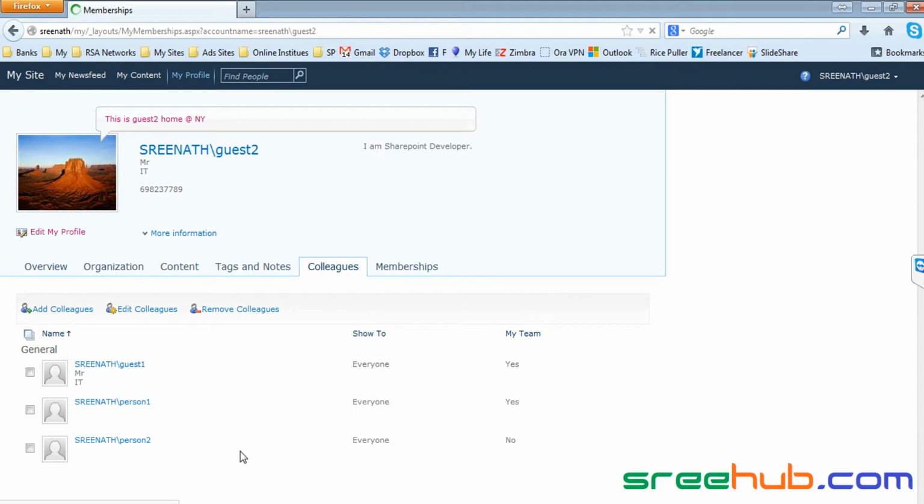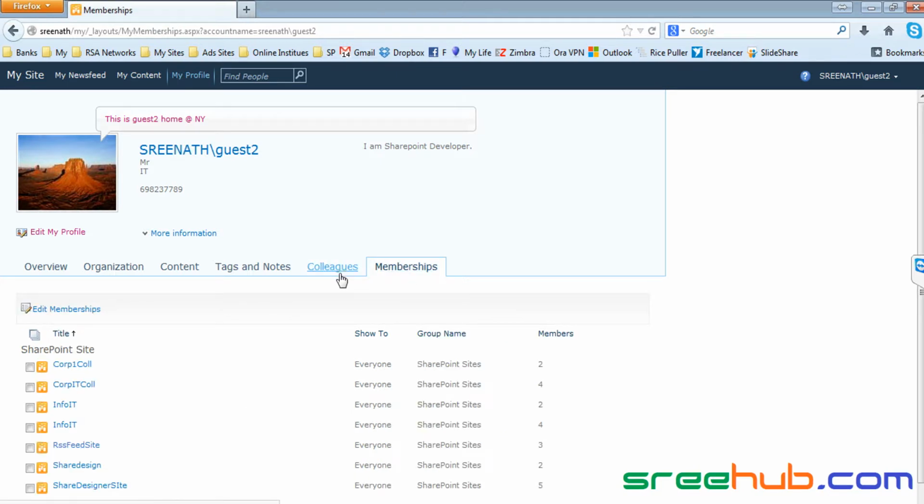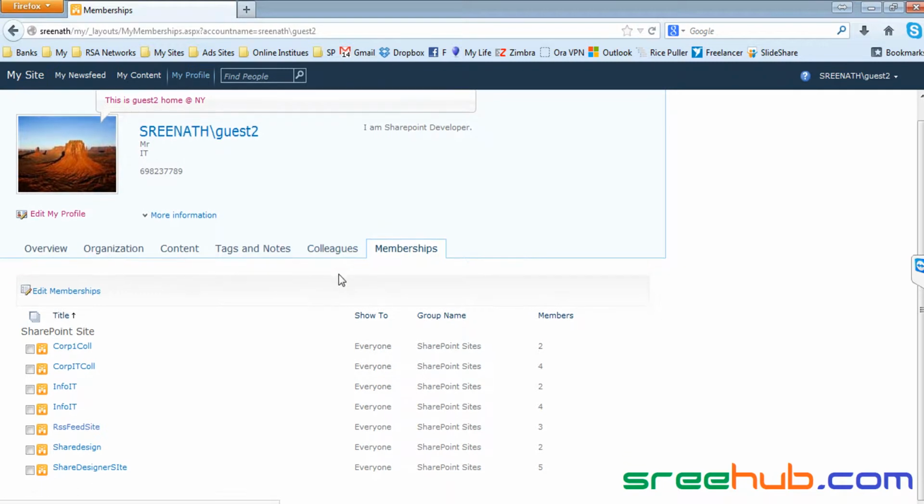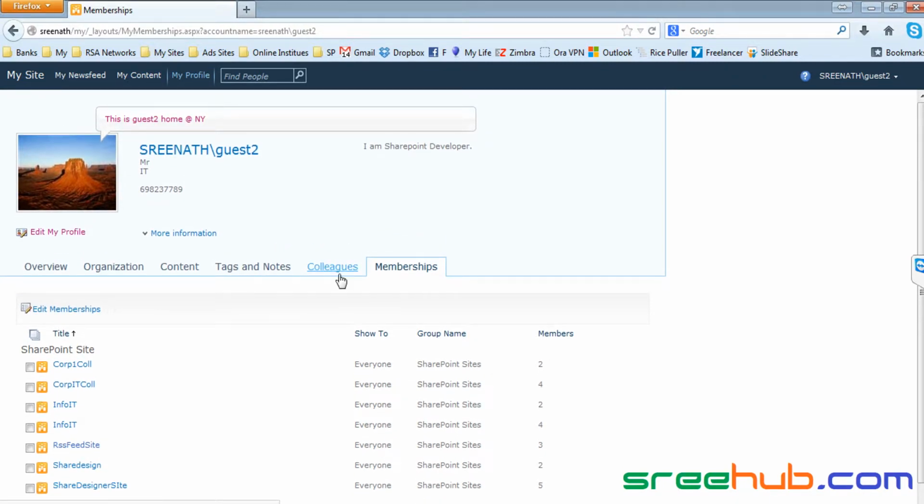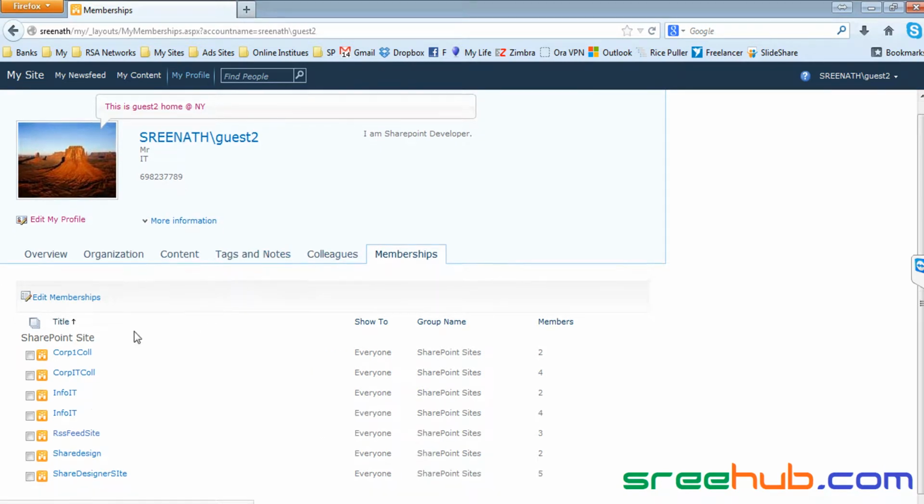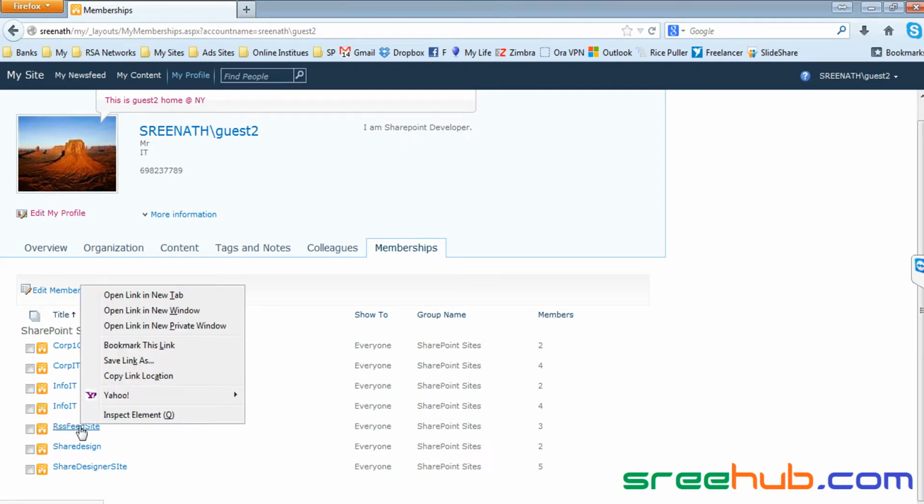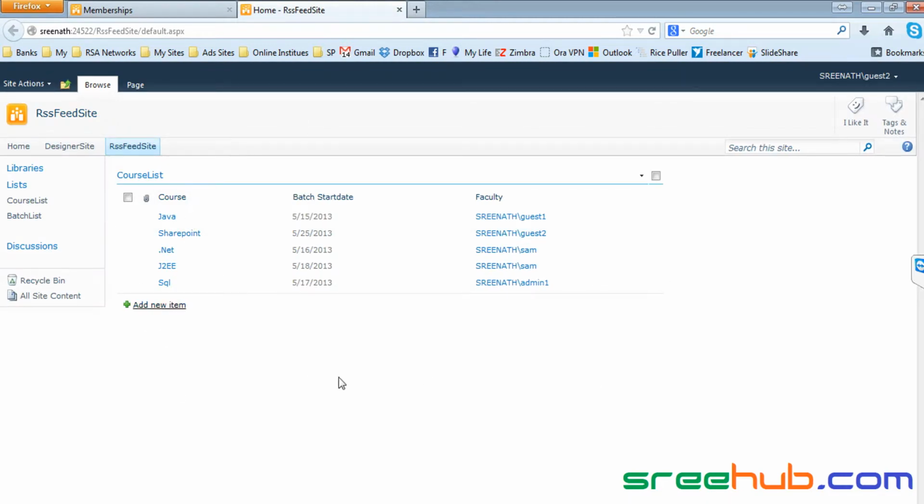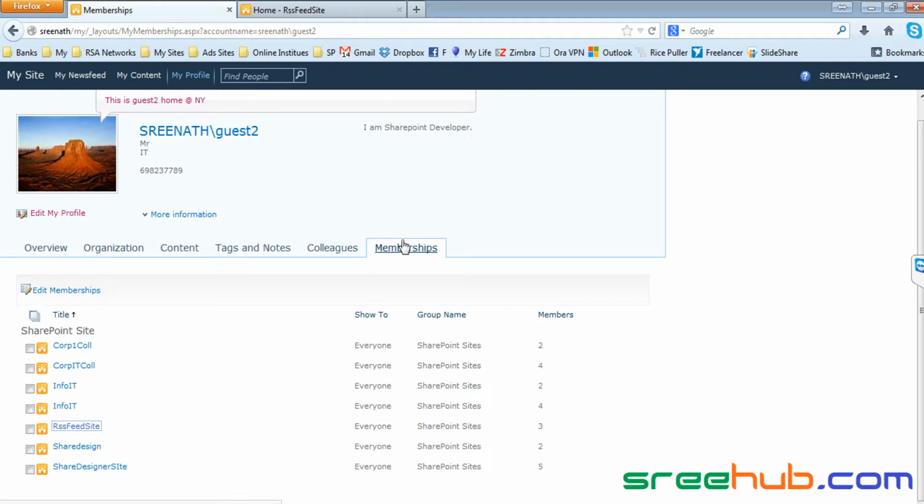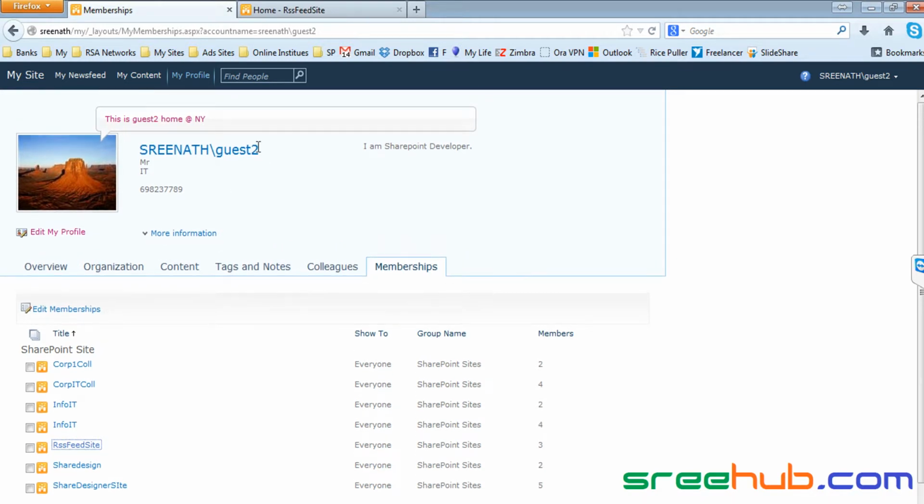Now let's go to memberships here. Membership comes in when you assign some roles or user permissions to this user. So he has got membership on all these sites, which means he can go and work on these sites. Let us say we have info IT, we have created the RSS feed site. You can just right click and open. Now if he has got a permission, he can directly go to the site and work on something. So that is nothing but the membership tab. So this is how you create a my site and how you configure it.